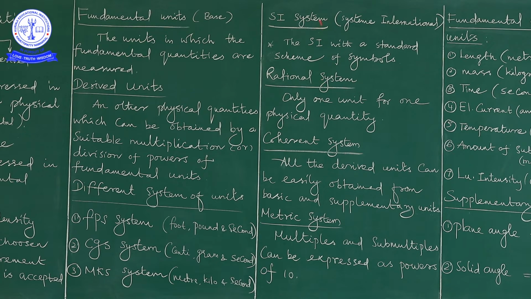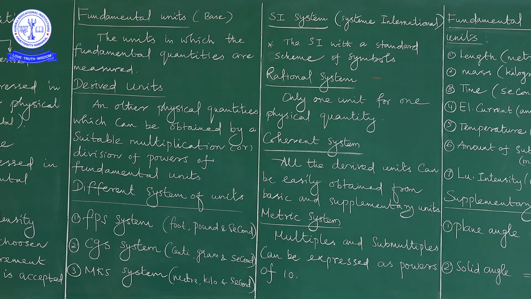SI system means we express it with a standard scheme of symbols. What is the meaning of a standard scheme of symbols? The scheme of symbols is that while writing a physical quantity, it should be with a unit.